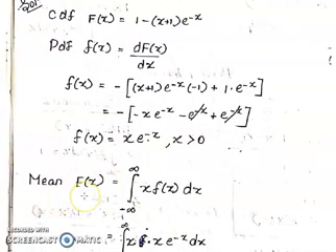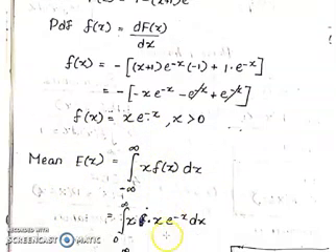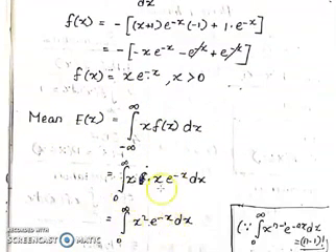Next, the second question is the mean. The formula for the mean in the continuous case is E of X equal to integral from minus infinity to plus infinity of x f(x) dx. This is the standard formula. What is f(x) here? x e^(-x). Put it here: x times x becomes x squared e^(-x) dx.